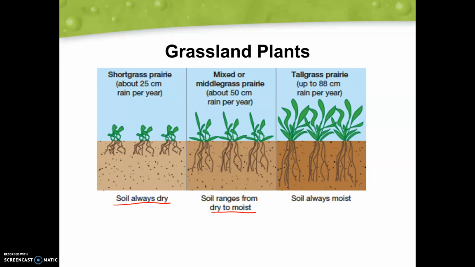And tall grass prairie, we're going to see much more rain, so the soil is always moist. And again, we're going to see these root systems going deeper into the soil because they're able to collect that water that they need to grow.